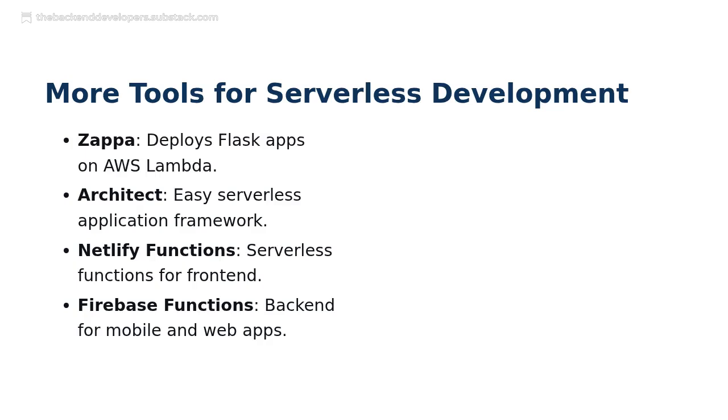Zappa simplifies deploying Flask applications directly to AWS Lambda, making back-end integration seamless. Architect offers an easy framework for creating serverless applications, reducing complexity. For front-end developers, Netlify functions provide a straightforward way to implement serverless functions. Lastly, Firebase functions deliver a robust back-end solution specifically designed for mobile and web apps, ensuring smooth performance and scalability.